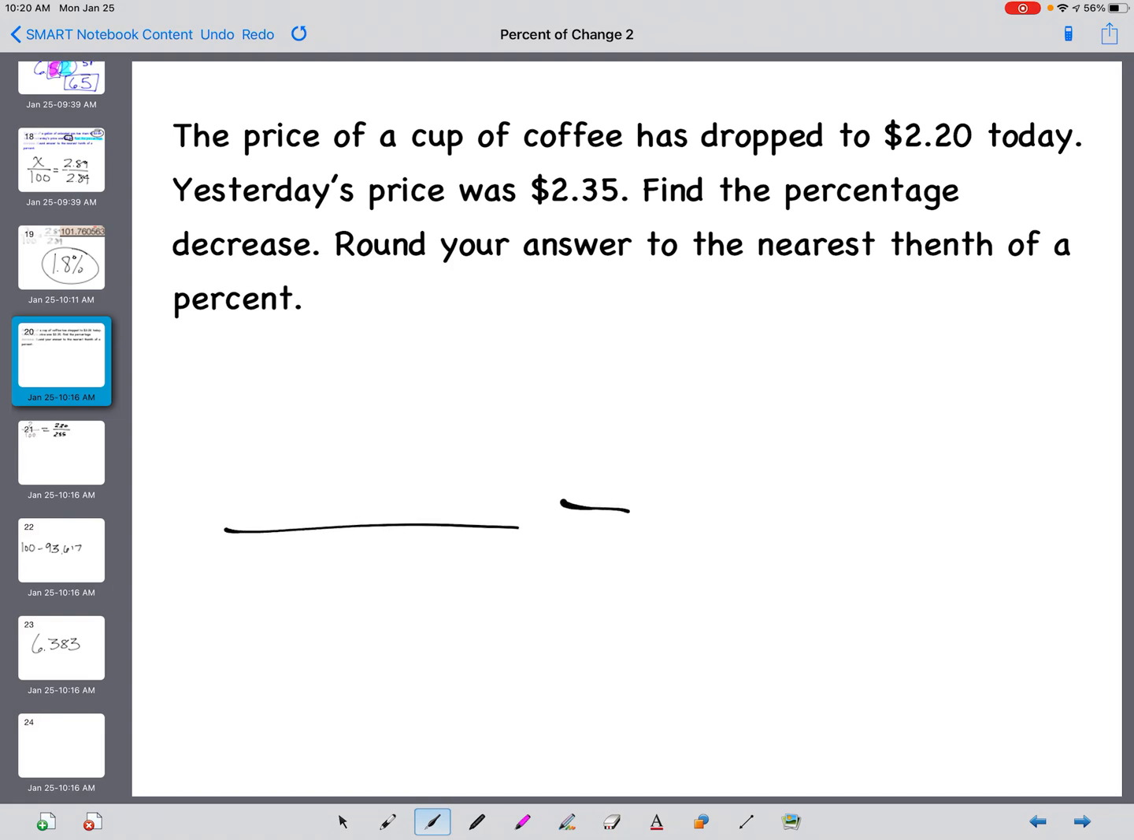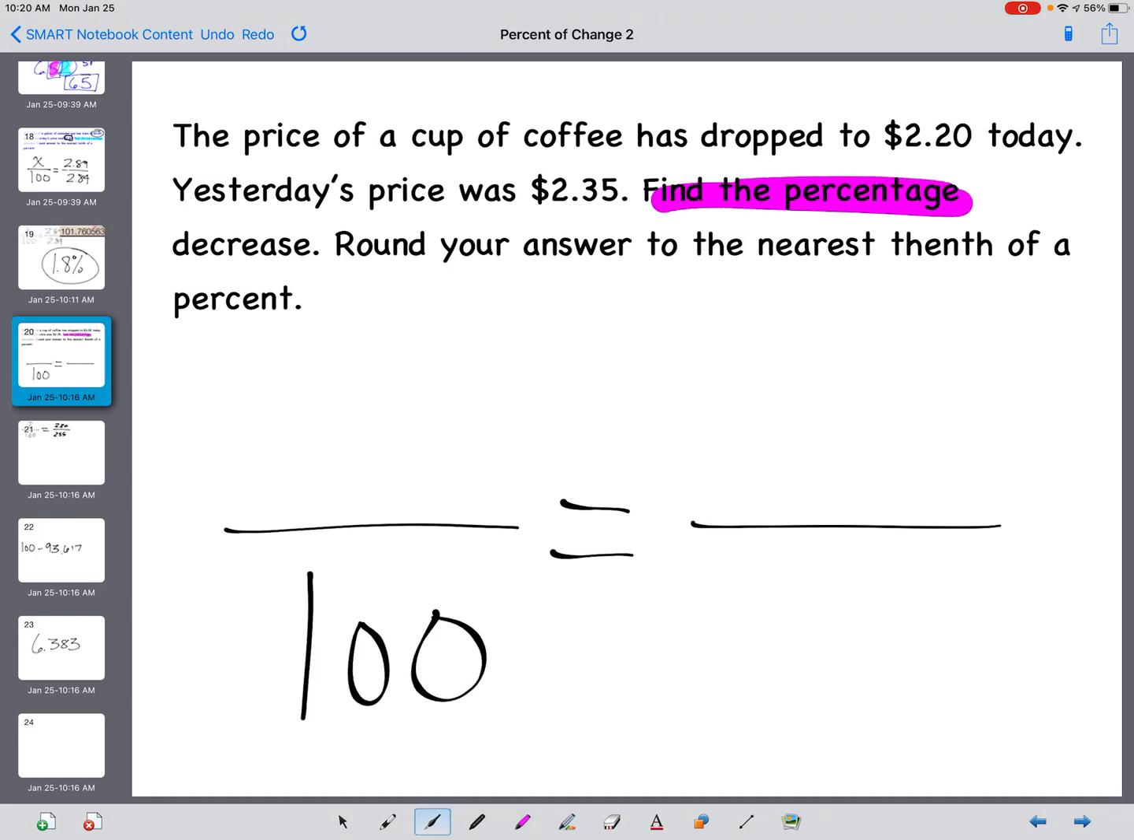All right, so we're dealing with percents, and we're going to set up a proportion here. And since we're trying to find a percentage, I know that my variable, or question mark, is going to go above the 100 in the percent ratio. So where do I put the numerical values?